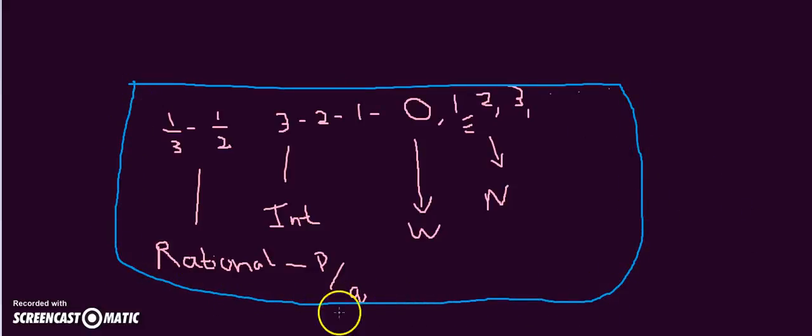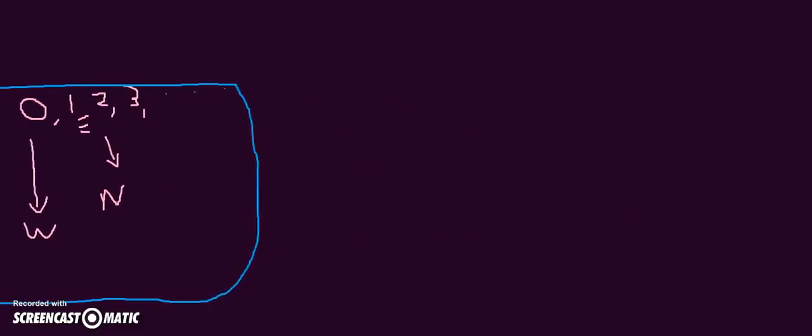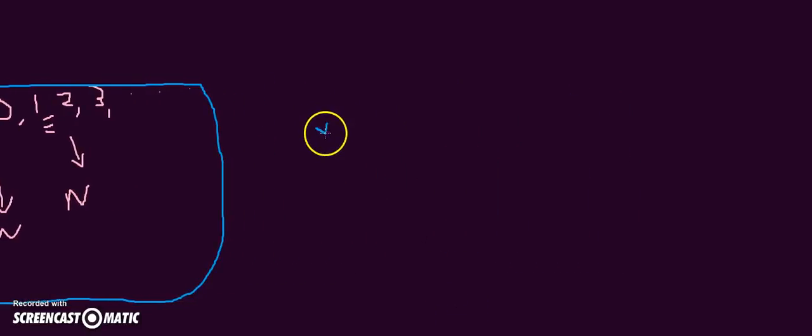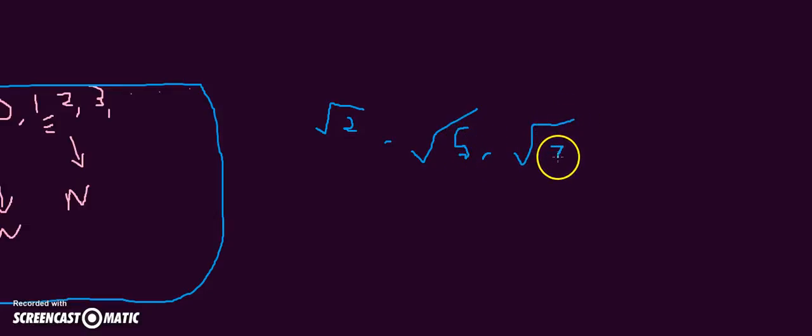And now if I am adding the other kind of numbers, like √2, √5, which don't have a perfect root, so they will be some decimal values, non-terminating. Sometimes you will get non-terminating values.